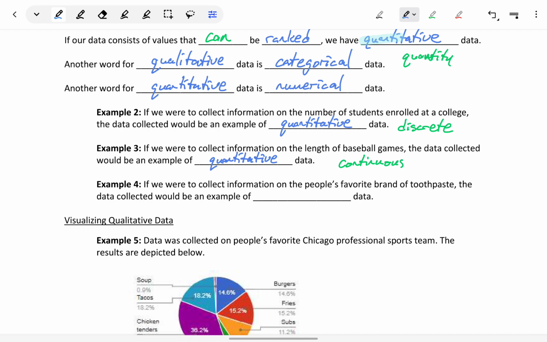In example 4, if we were to collect information on people's favorite brand of toothpaste, the data collected here would be an example of qualitative data. While obviously everyone might have a favorite brand, you might not care, and whoever's researching this might have an interest, a brand that they prefer, especially if you work for a company that produces toothpaste, but there's no ranking of the different answers here. All the answers are just different categories that we would lump people into based off their response. But there's no numerical comparison between those different answers.